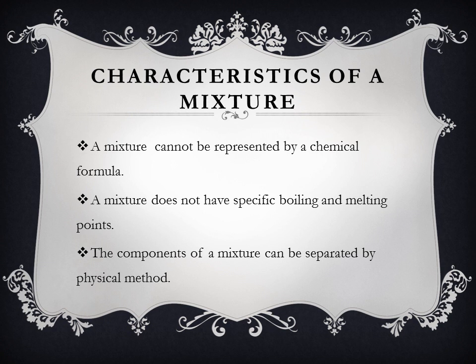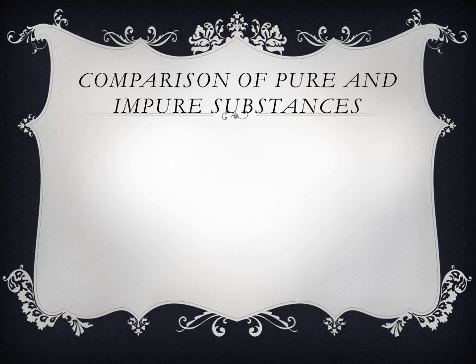So, we have the characteristics of a mixture here. A mixture cannot be represented by a chemical formula. A mixture does not have specific boiling and melting points. The components of a mixture can be separated by physical methods. We got an idea of pure substances and impure substances. Let us compare the characteristics of pure substances and impure substances.